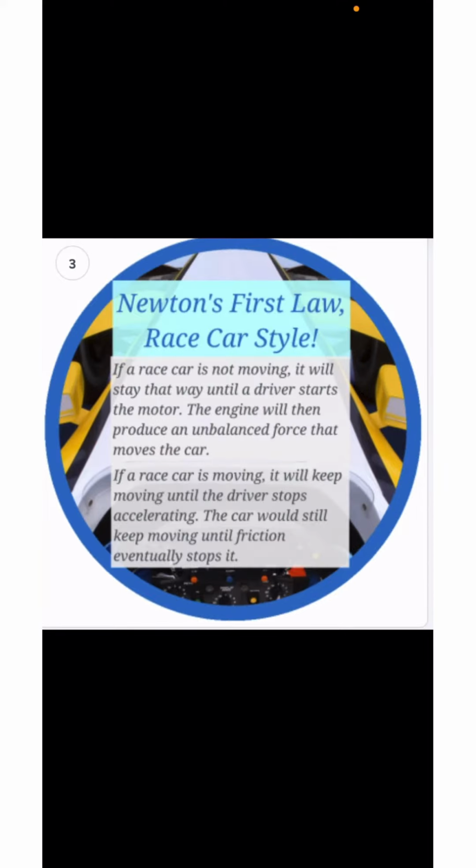Then we will talk about Newton's first law, race car style. If a race car is not moving, it will stay that way until a driver starts the motor. The engine will then produce an unbalanced force that moves the car. If a race car is moving, it will keep moving until the driver stops accelerating. The car would still keep moving until friction eventually stops it.